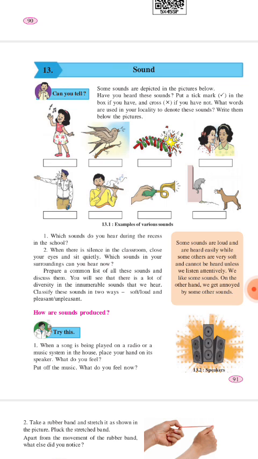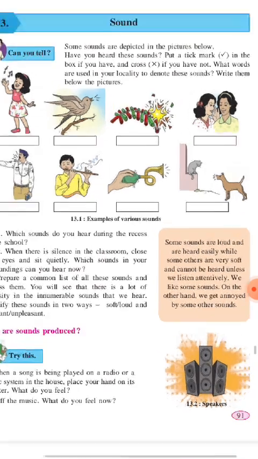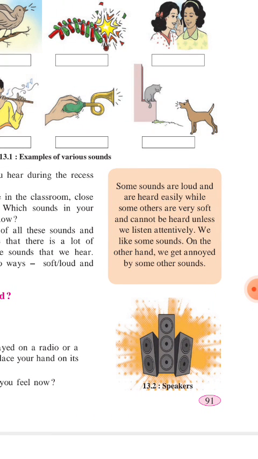Before starting the chapter, what is sound? There are basically two types of sound: pleasant sound and unpleasant sound. Some sounds are very loud and heard easily, while some others are very soft and cannot be heard unless we listen attentively. We like some sounds; on the other hand, we get annoyed by other sounds. Whatever sound we like to hear, for example a flute or some singers' voices, we like to hear them. Whatever sounds you like are called pleasant, and whatever sound you did not like is called unpleasant sound.